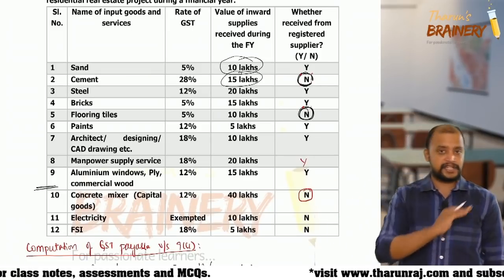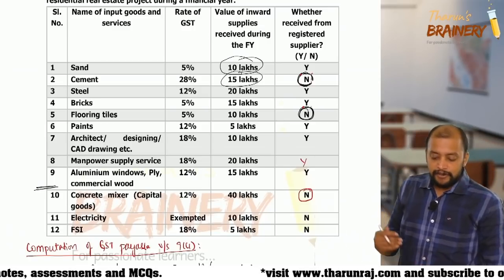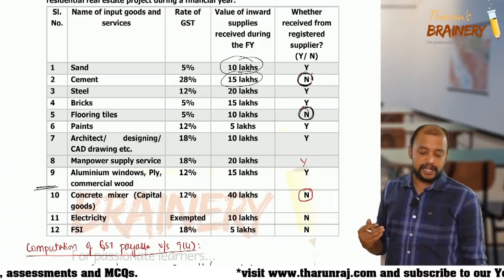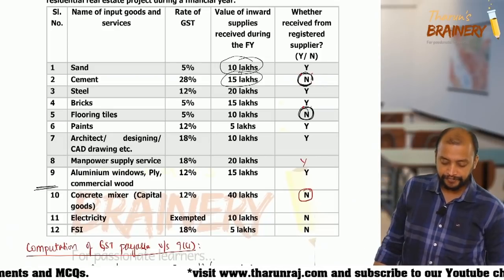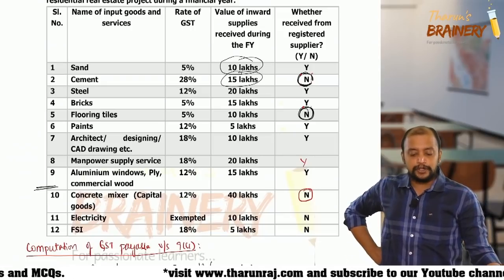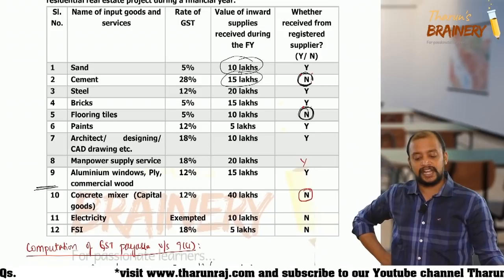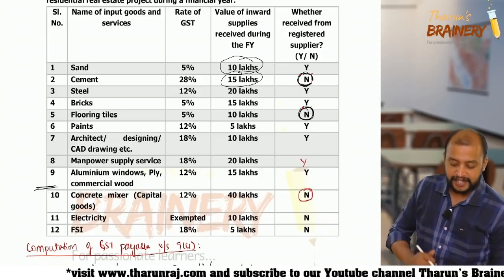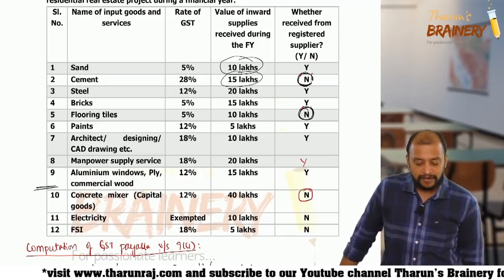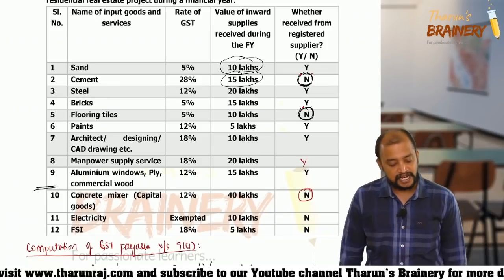Now this is a question. A promoter has procured the following goods and services for construction of a residential real estate project during a financial year. Name of the input goods and services: sand, cement, steel, bricks, flooring tiles, paints, architect or designing, CAD drawing, manpower supply service, aluminum windows, ply, commercial wood, concrete mixer, electricity, FSI, like this.